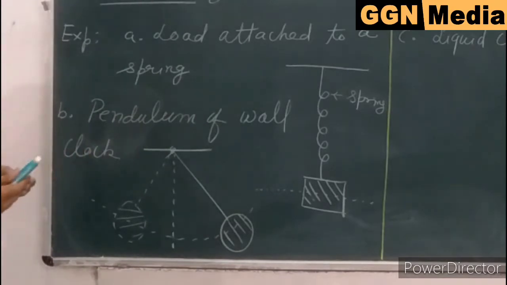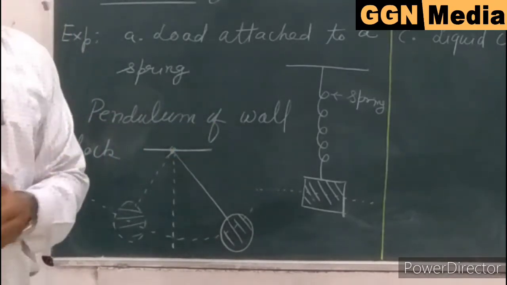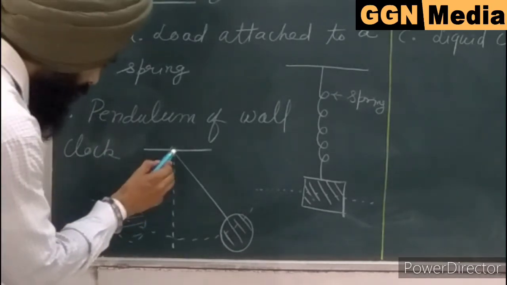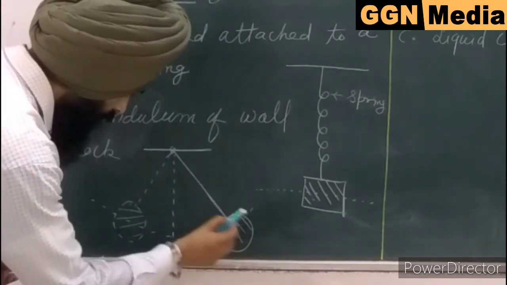For the second example, we can take the pendulum of a wall clock. Some wall clocks have a pendulum attached to them. We can see that this is the thread attached to the bob of the pendulum.